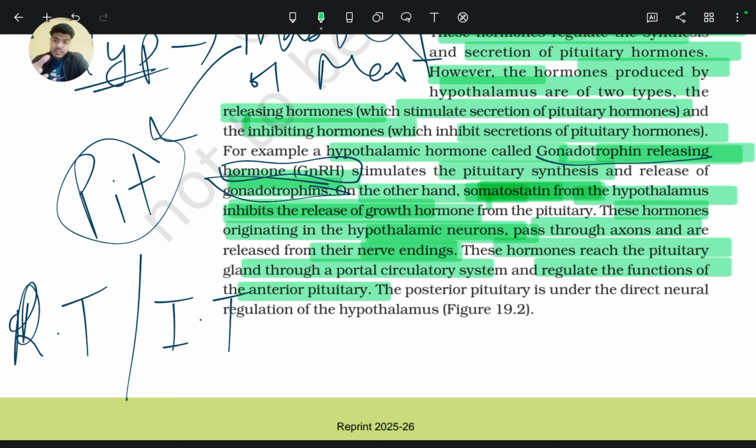The anterior pituitary is connected to the neurosecretory cells or nuclei of the hypothalamus by a portal circulatory system, while the posterior pituitary is under the direct neural regulation of the hypothalamus.